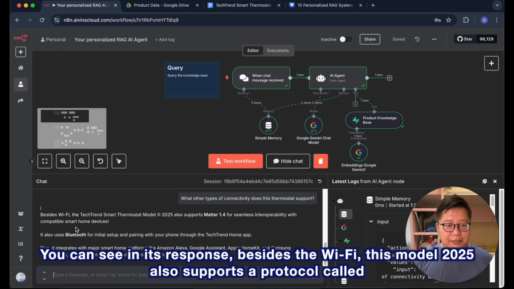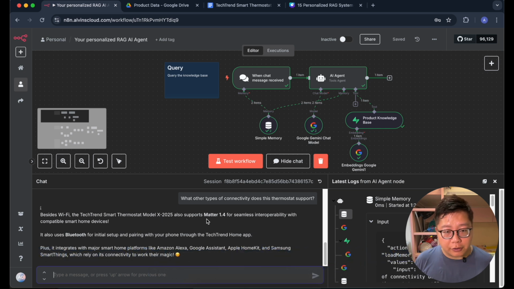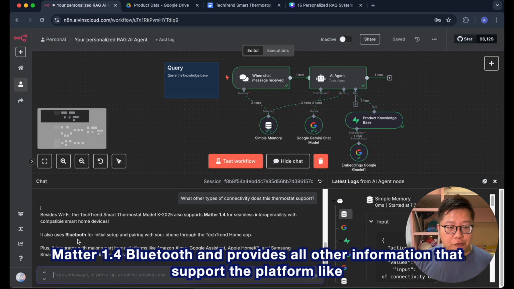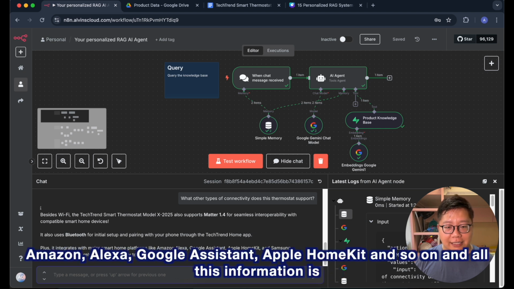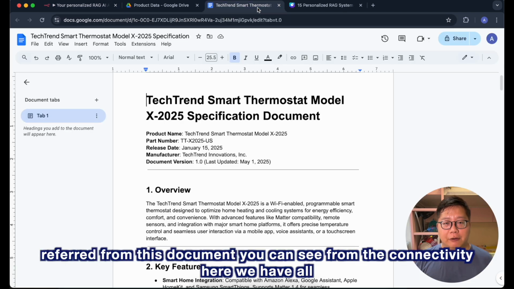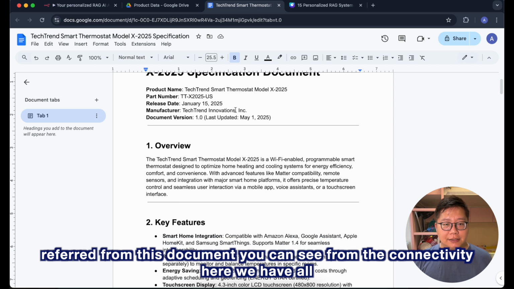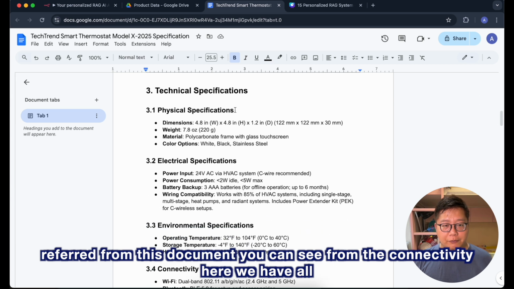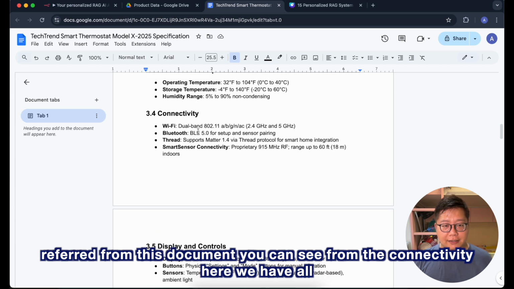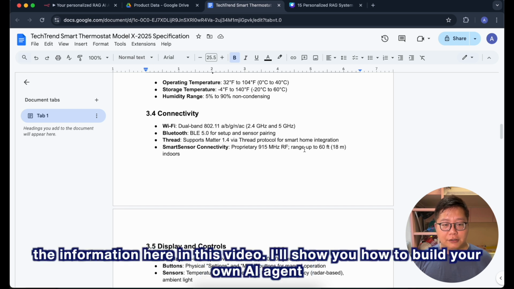You can see in its response, besides Wi-Fi, this Model X 2025 also supports a protocol called Matter, Thread 1.4, Bluetooth, and provides all other information about the platforms it supports, like Amazon Alexa, Google Assistant, Apple HomeKit, and so on. And all this information is referred from this document. You can see from the connectivity section here, we have all the information here.